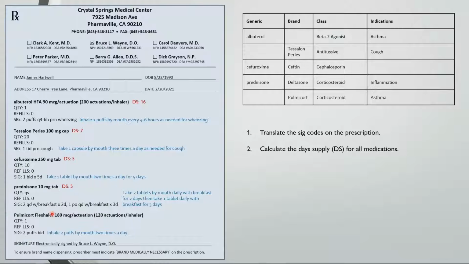And for Pulmicort, they're taking 2 puffs twice a day, so max 4 puffs a day. There are 120 puffs in every inhaler, so 120 divided by 4 is a 30-day supply. Now let's move on to some questions. What are the brand names for albuterol?